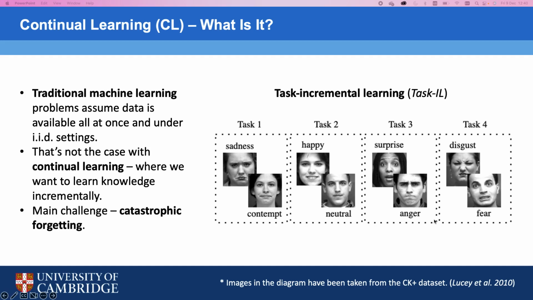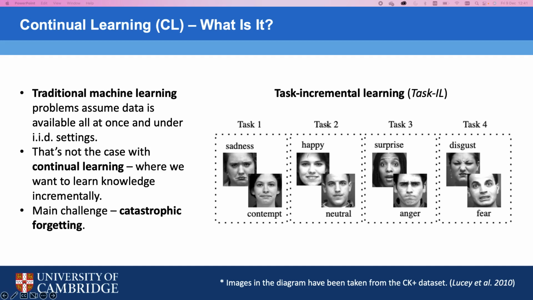Here you have 8 emotions that you want to classify, but instead of learning them all at the same time, you split those into 4 tasks that you want to learn to solve incrementally. So you first feed the model examples of only sadness and contempt, then you only train it on happy and neutral, and so on. And by the end of the 4th task, ideally you want your model to do well